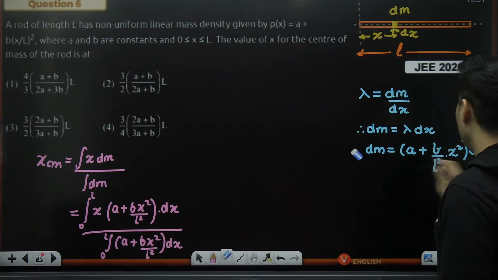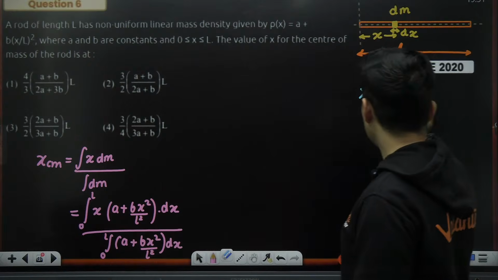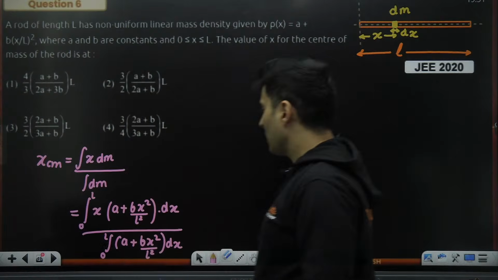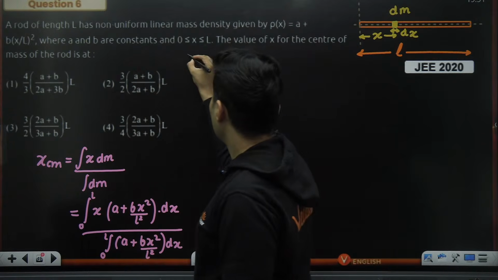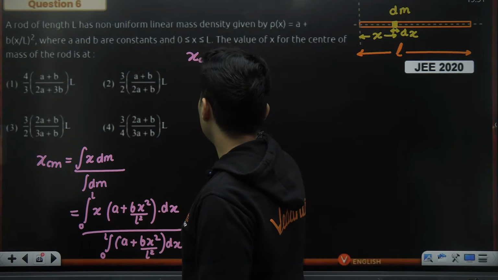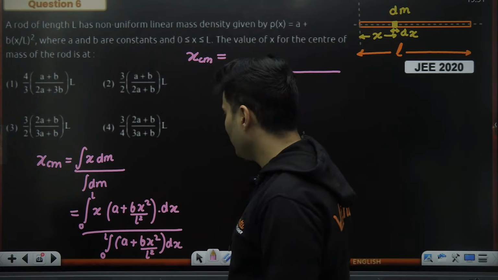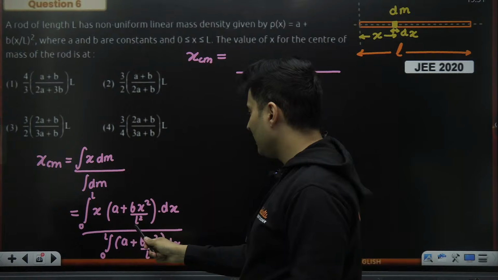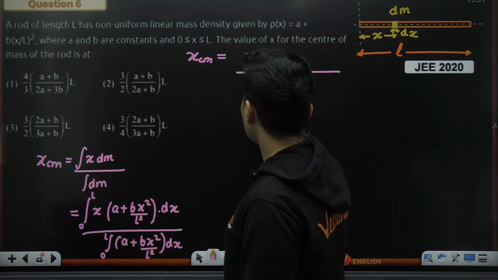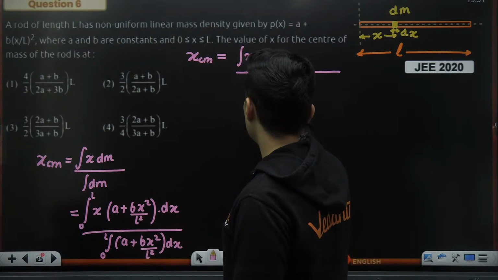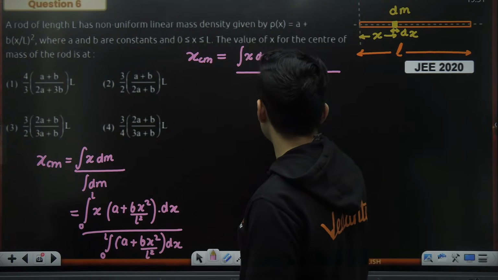Since this job is done, I will just erase this. I have kept it on the previous slide. Okay, let's see what does it turn out to be. So xcm will be, we have a big numerator now. Two terms are there. Integral of x dx is the first term, plus I'm separating out the integration.